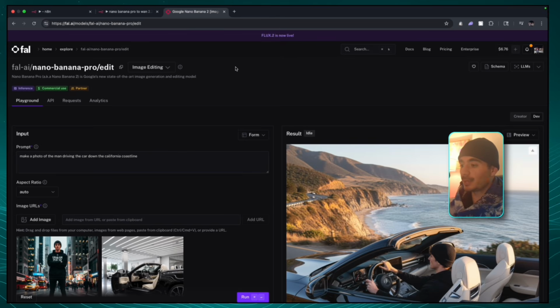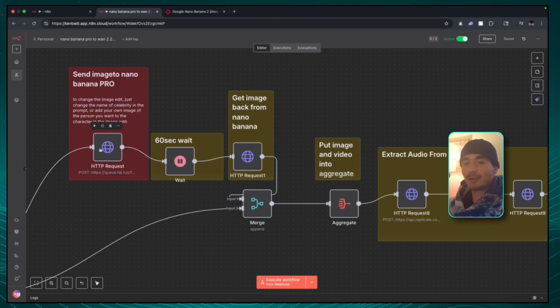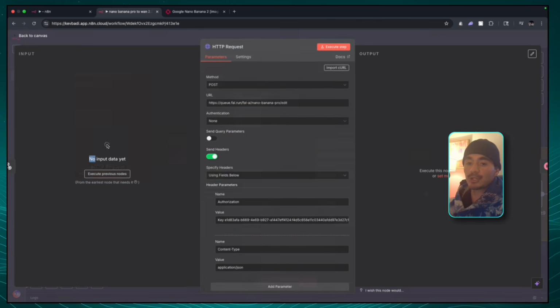Nano Banana also came out with their Pro version, and in this workflow we're going to be using the Pro version because the outputs are even better. So the endpoint that we're looking for is Nano Banana Pro Edit. Now this is where it gets kind of important in terms of how you're going to design your AI influencer. If your AI influencer is a notable celebrity, then Nano Banana will know exactly what they look like. And in this example, guys, we are creating Joe Rogan.